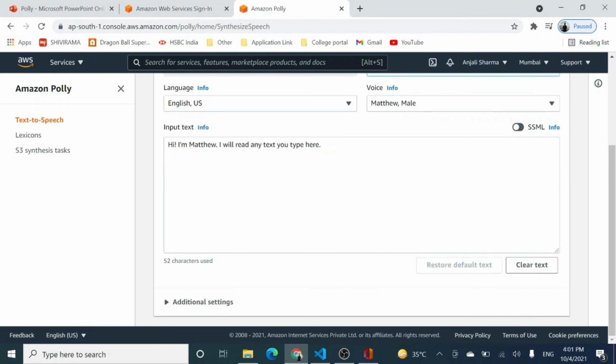Now, our task in this project is that I will be creating a simple Python GUI. I shall be typing my text there, and I will be using the Amazon Polly service with the help of Python Boto 3 to get the text that I write into that GUI converted into speech. So this was just a brief introduction to what Amazon Polly is. Now I shall be seeing you in the next lecture, where we shall be doing the hands-on in Python to see how we can write a program and use Amazon Polly with the help of a Python script.